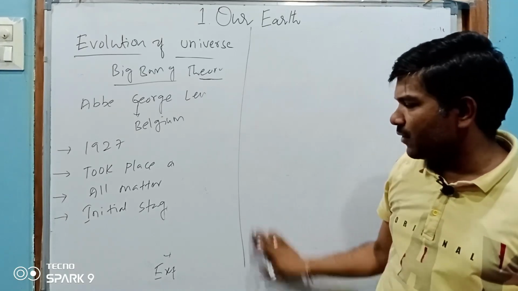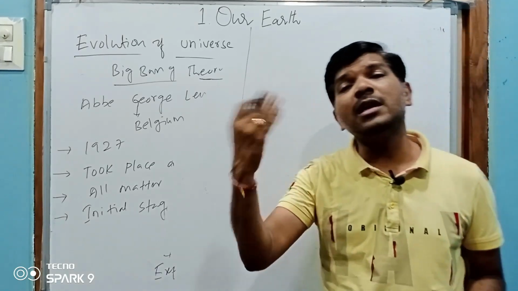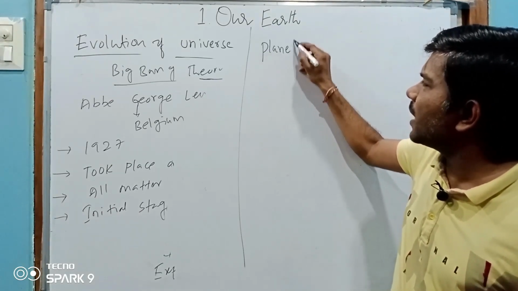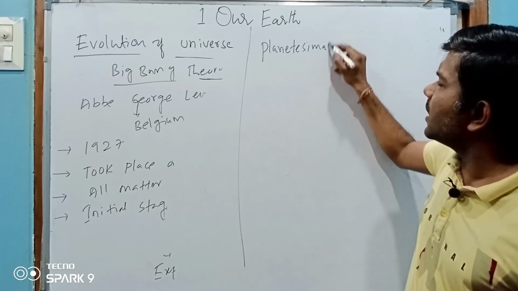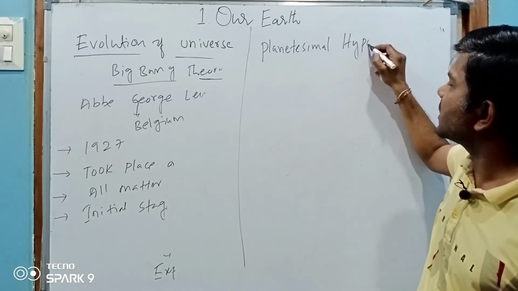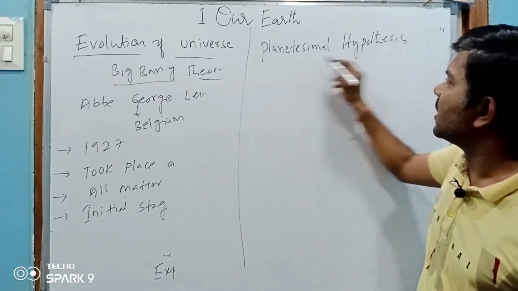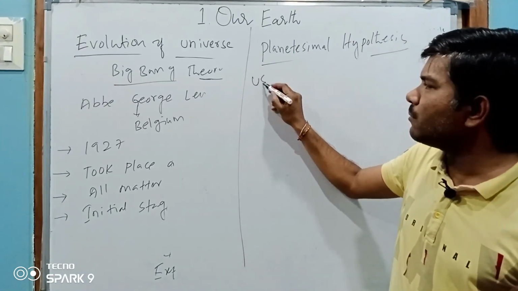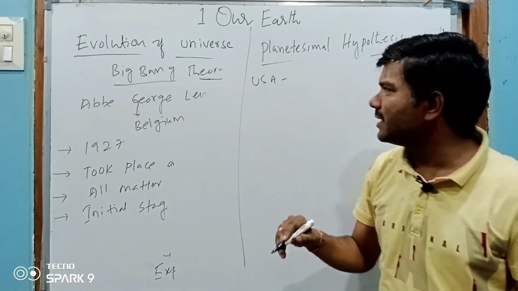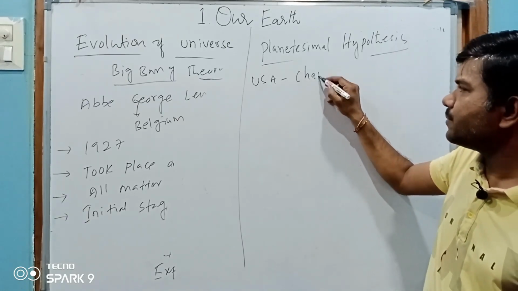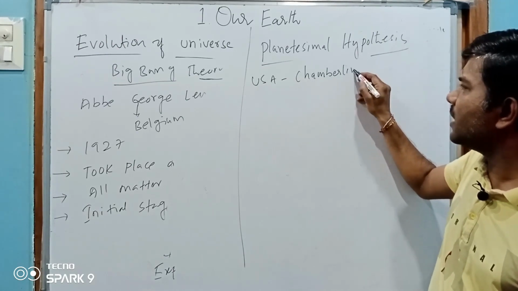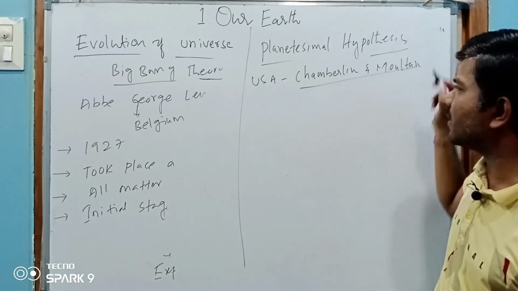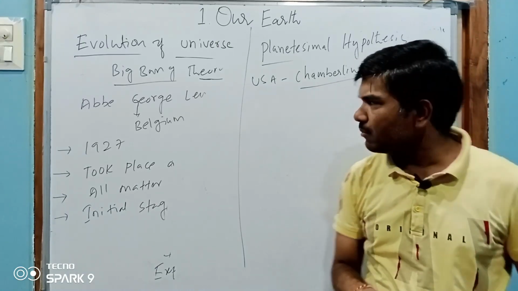And again, one more theory, which is not given in the current book but was mentioned in the olden textbook, is the planetesimal theory, the planetesimal hypothesis. How planets originated, how planets evolved. This was given by US scientists Chamberlain and Moulton. In the old 8th class social textbook, they have given about Chamberlain and Moulton.